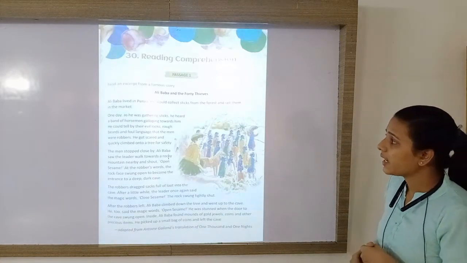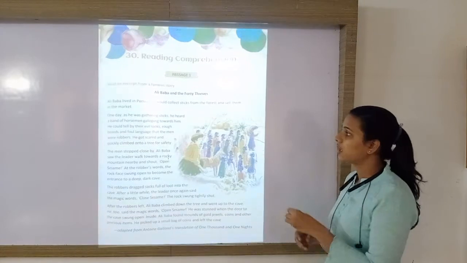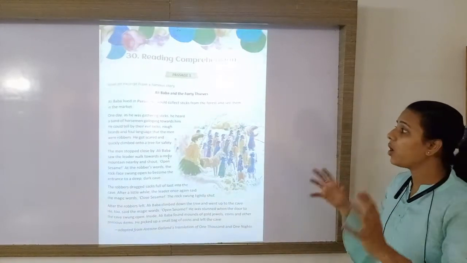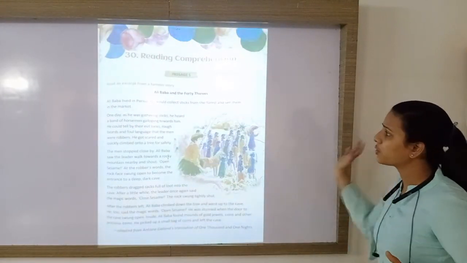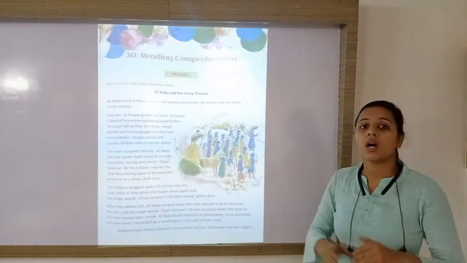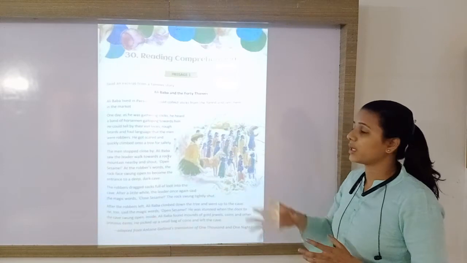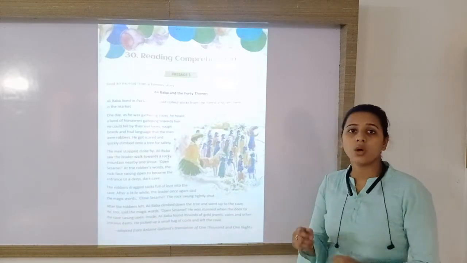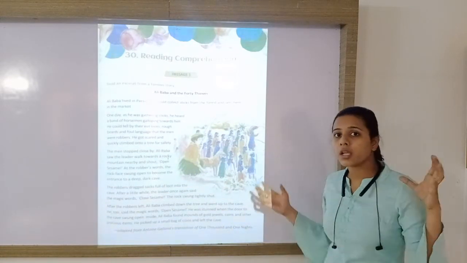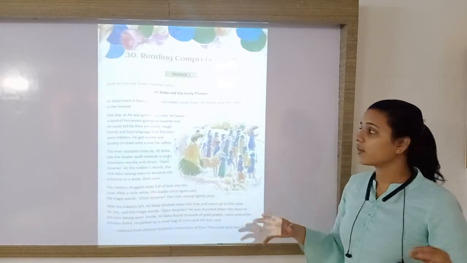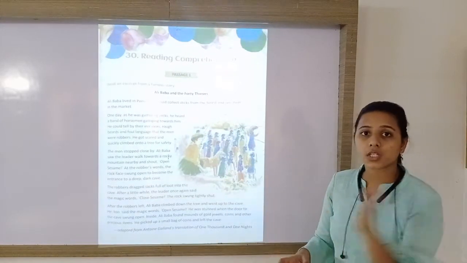One day, as he was gathering sticks, he heard a band of horsemen galloping towards him. Band means a huge group or a huge crowd of horsemen, those who were riding on horses. They were coming in huge quantity and they were galloping, that means they were rushing towards him.